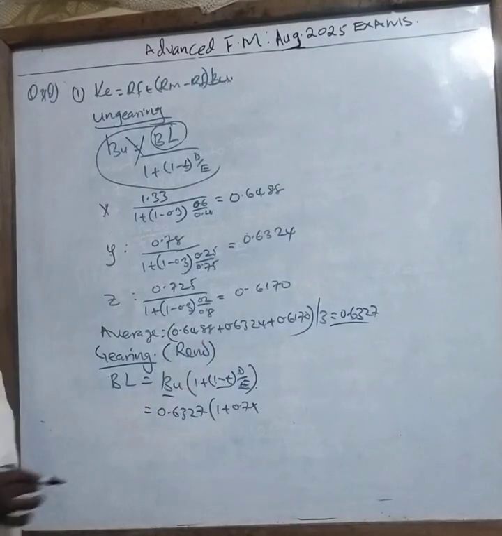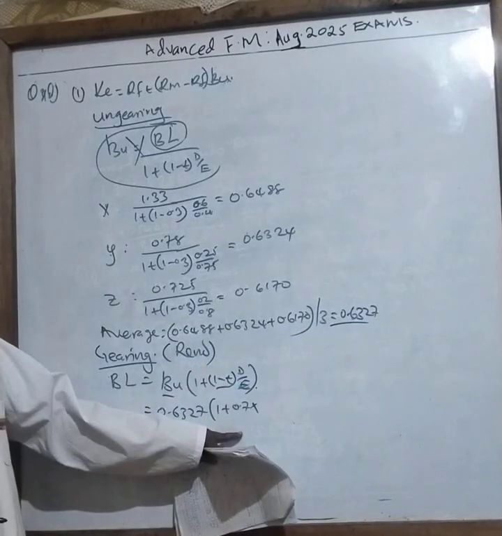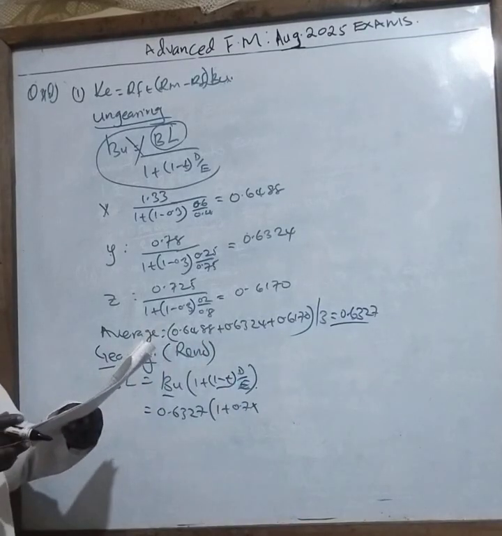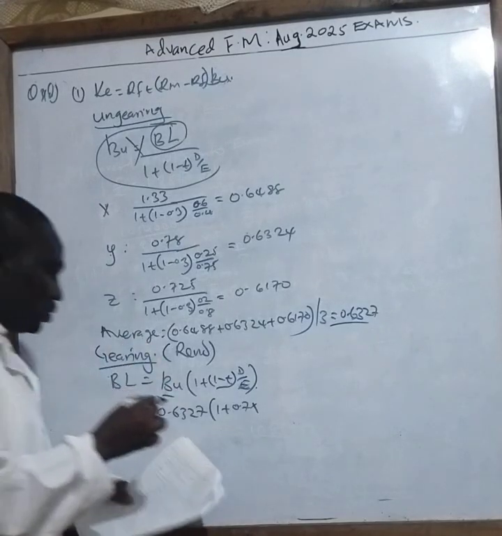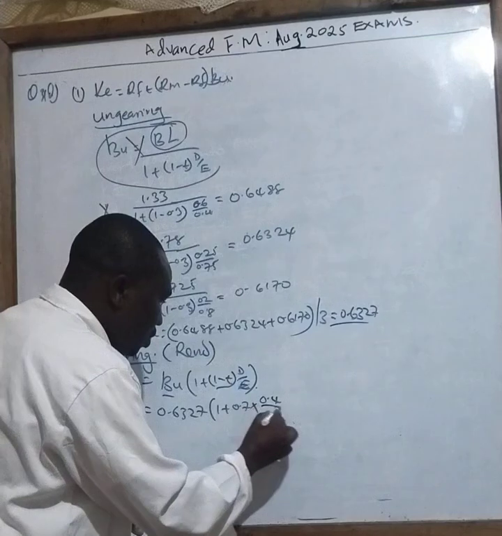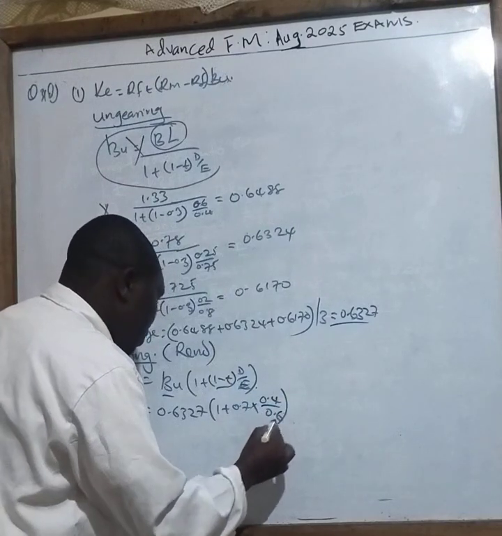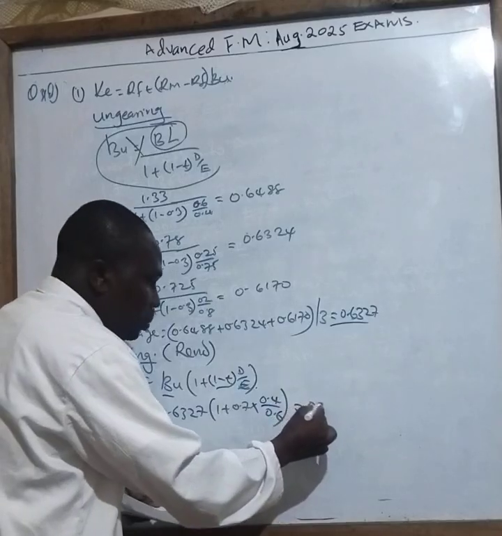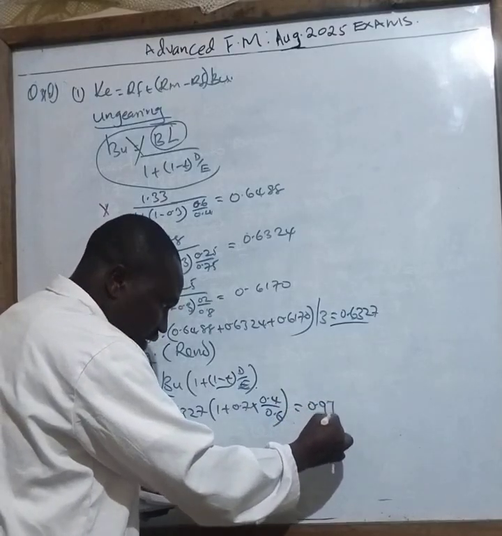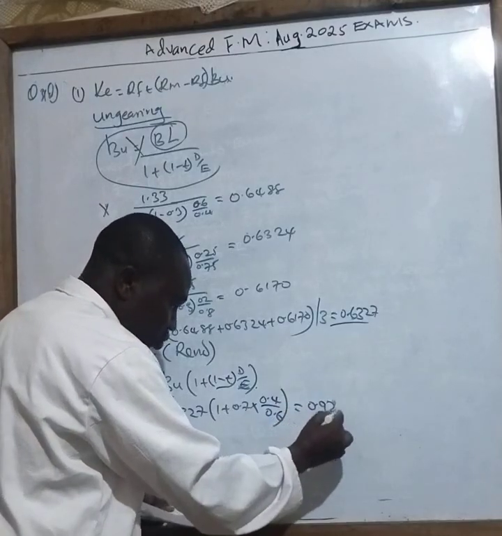The composition for Reno is here, where I'm gearing now. Reno has been given debt to be 40 and equity to be 60. So this one is 0.4 over 0.6. If you work out that question correctly, class, the answer you get is 0.97279.